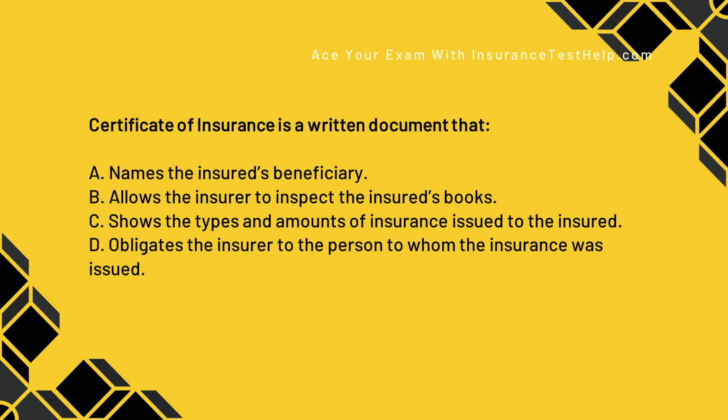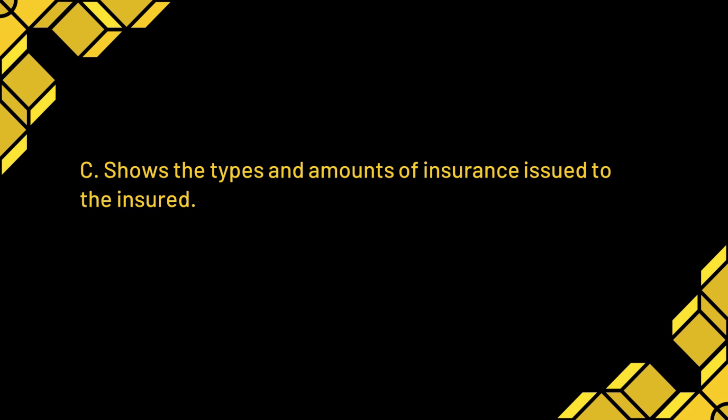A certificate of insurance is a written document that A, names the insured's beneficiary, B, allows the insurer to inspect the insured's books, C, shows the type and amounts of insurance issued to the insurer, or D, obligates the insurer to the person to whom the insurance was issued. Certificate of insurance, super popular, especially in your commercial insurance, and the correct answer is going to be C. It shows the types and amount of insurance issued to the insured.